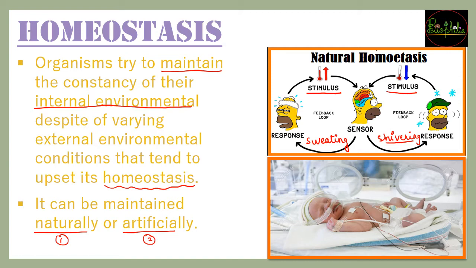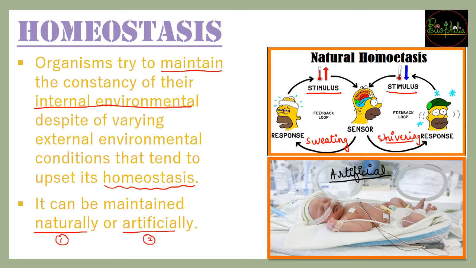Now this was about those who can actually maintain it, but what about those premature babies who cannot maintain their own homeostasis? In that condition there will be a system of incubators. In incubators, artificial homeostasis is provided.